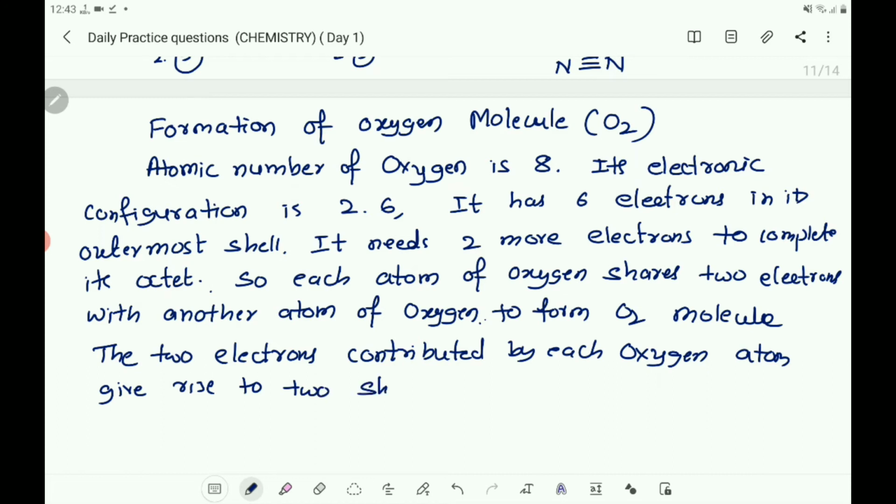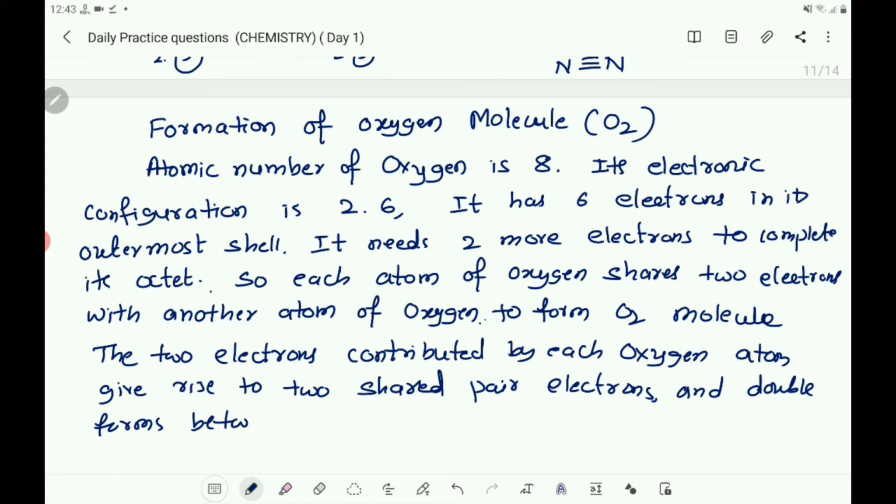Between these 2 shared pairs of electrons, a double bond forms in the O2 molecule.